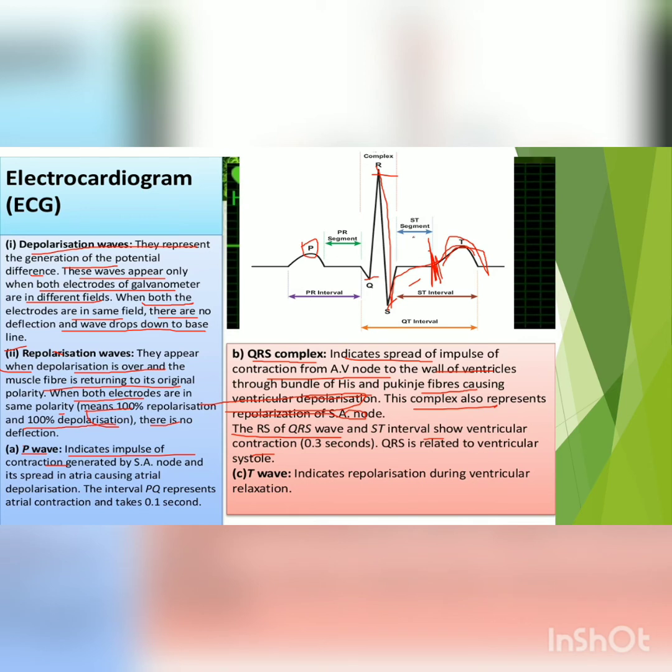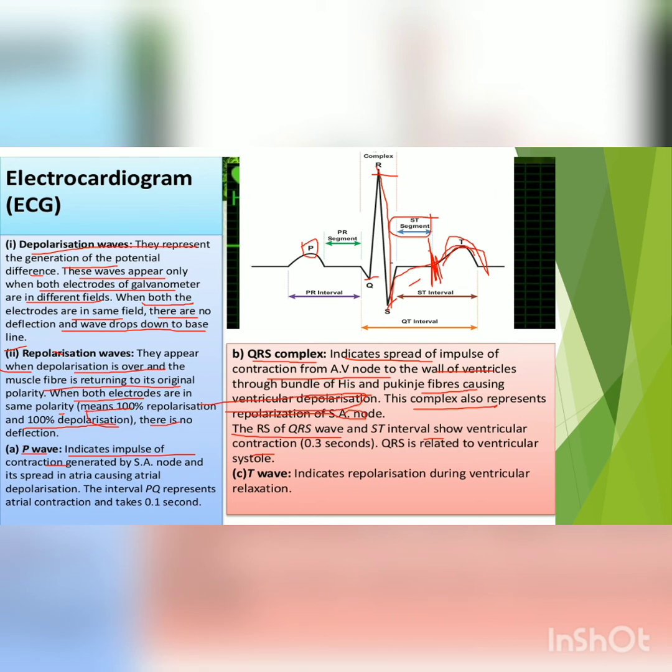ST segment is elevated. If the ST segment is elevated, then it shows myocardial infarction, and it is depressed when the heart muscles receive insufficient oxygen. So it will be depressed. If elevated, it will show myocardial infarction, and if depressed, it shows the heart muscle is receiving insufficient oxygen. A T wave is flat when the heart muscles receive insufficient oxygen, as in atherosclerotic heart diseases.